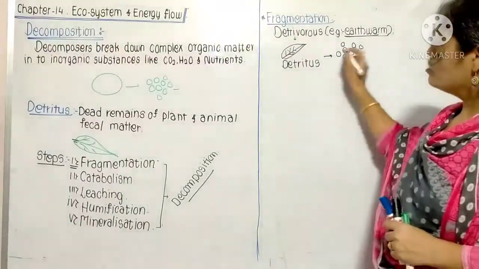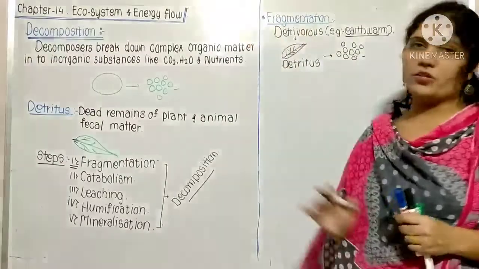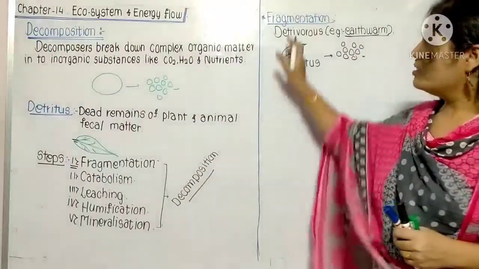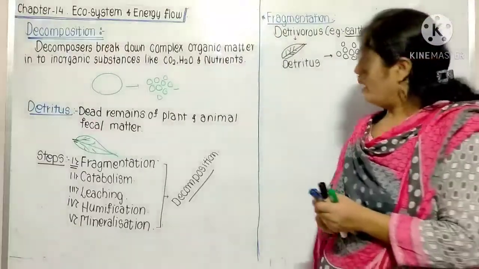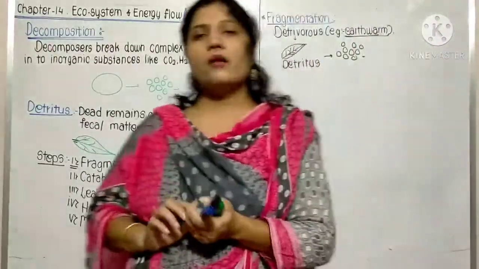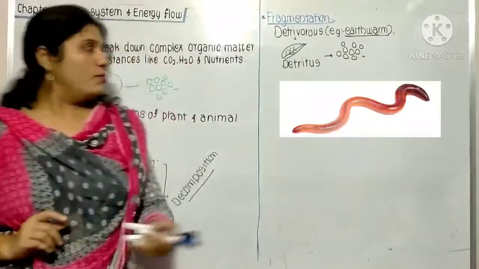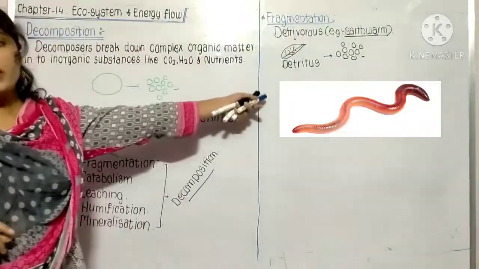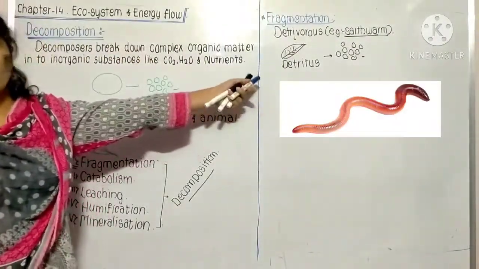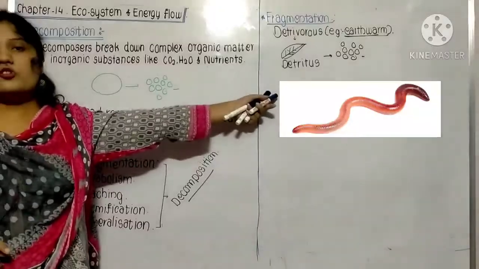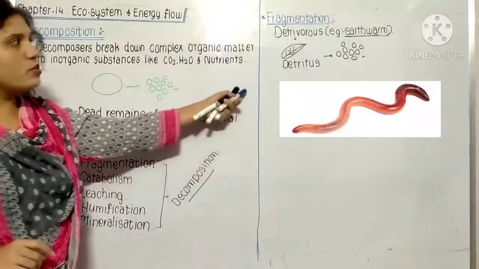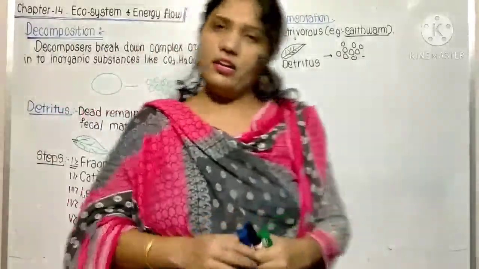That is known as fragmentation, the first step. Hope you all understood what fragmentation means: decomposers like the earthworm convert the detritus into smaller fragments or smaller particles, and this process is called fragmentation.